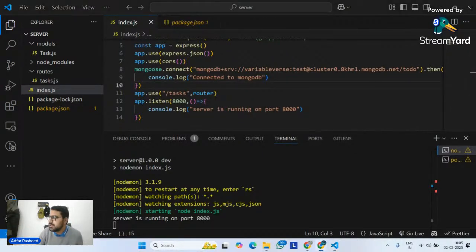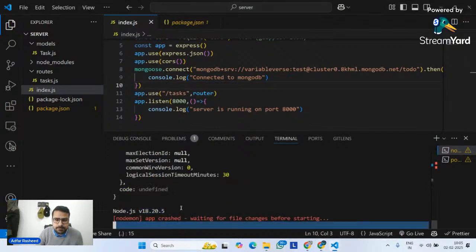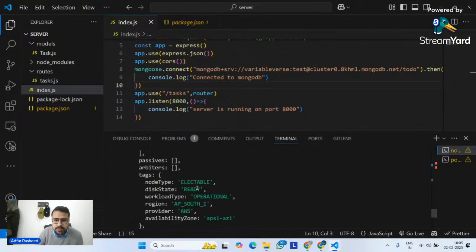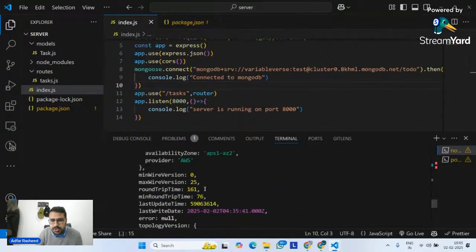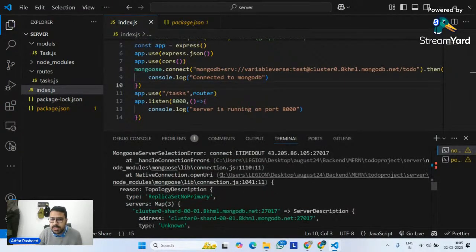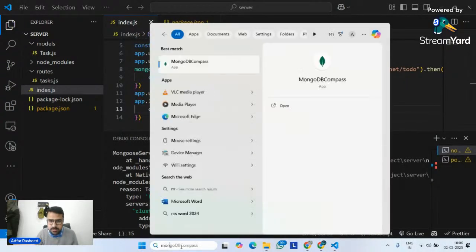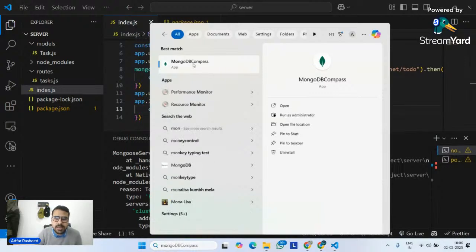So allow me a second and let's see whether it will work or not. Perfect. There's some issue over there with that cluster. Okay. So unfortunately, we are not able to connect to this database. So what we will do is we will simply try to connect it to the local database for now to make it work. So let me simply go to the MongoDB Compass, and let's get the connection string.